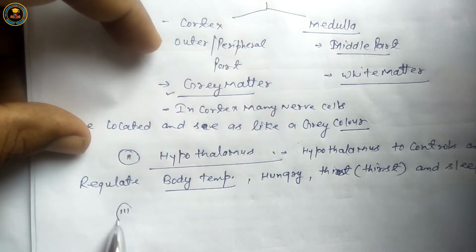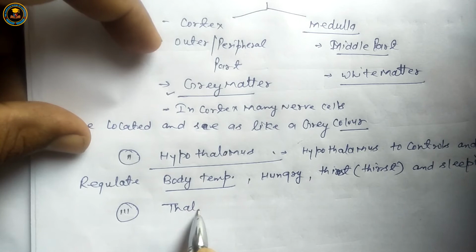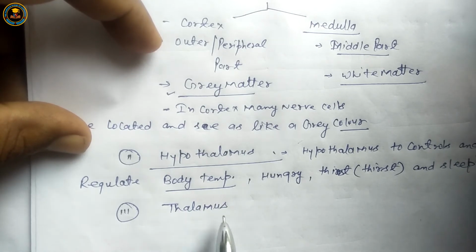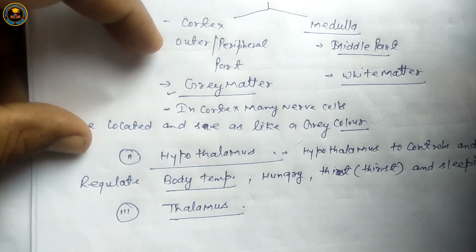Next is thalamus. It is a part of forebrain.